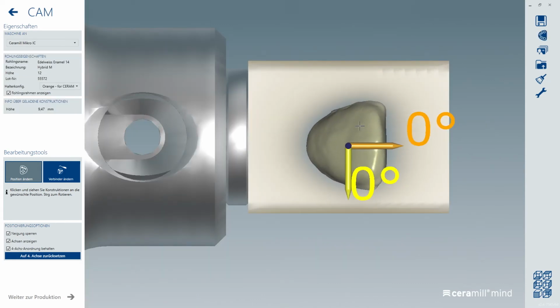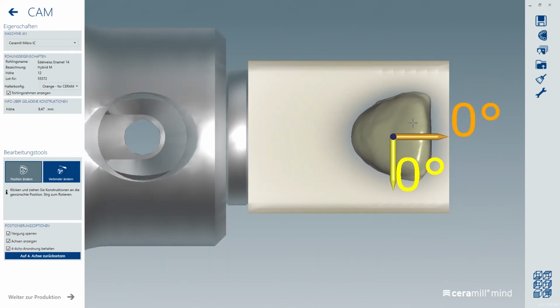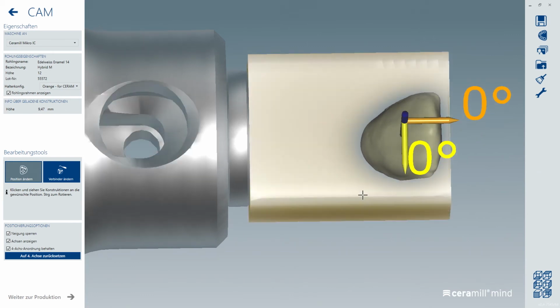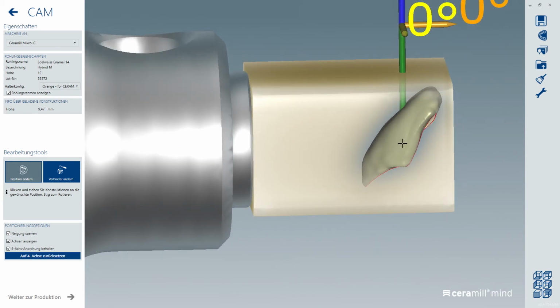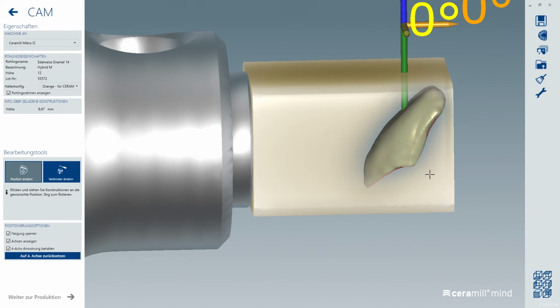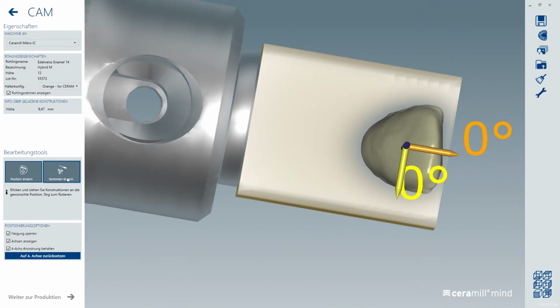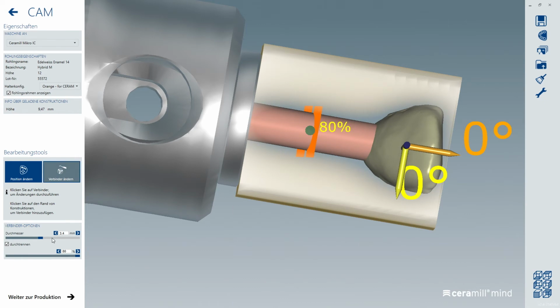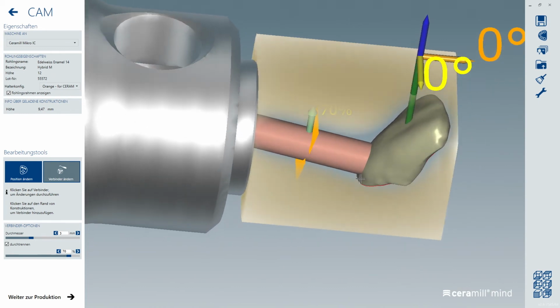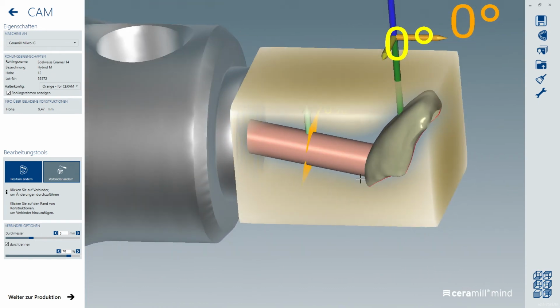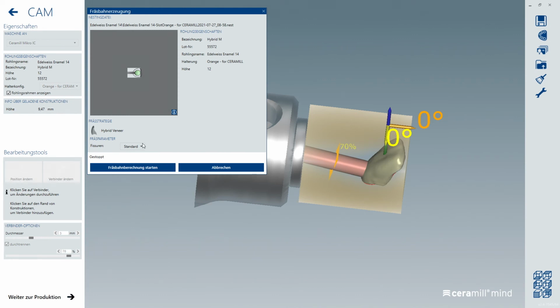If possible, position your construction close to the edge of the block to shorten the milling time. A diameter of 3 mm is sufficient for the connector. In the setting, depending on the machine, I choose the variant HD to achieve perfect results.